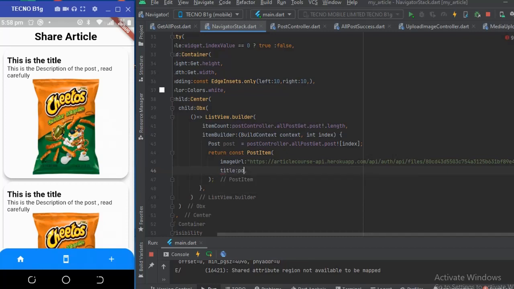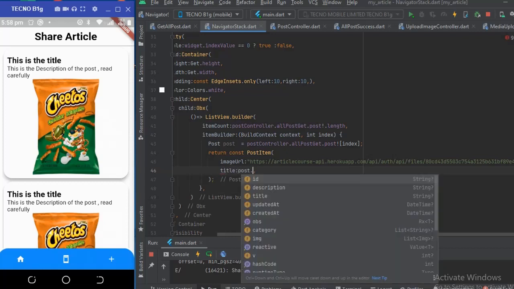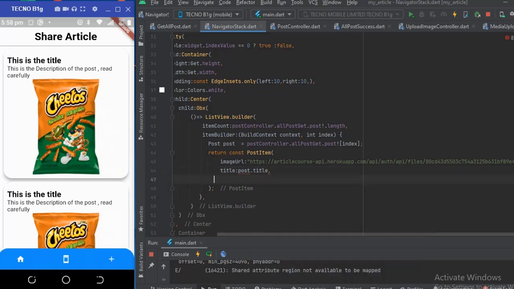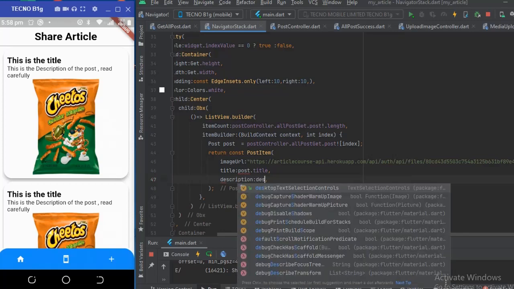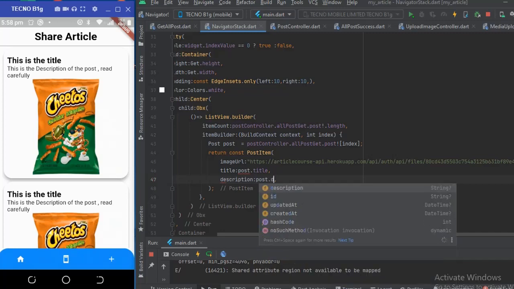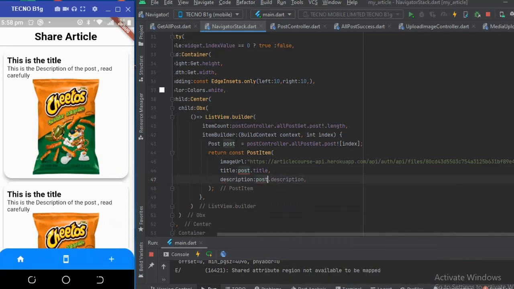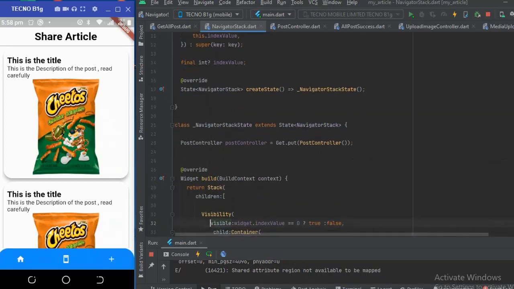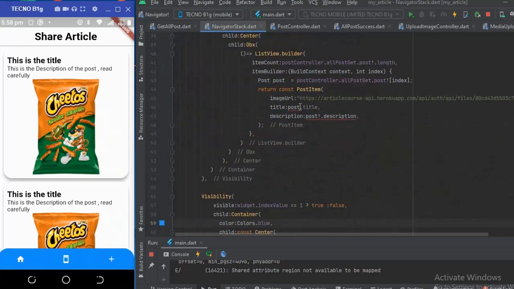It's going to be gotten from post.title, and the description is going to be gotten from post.description. All right, so that's what we have here.